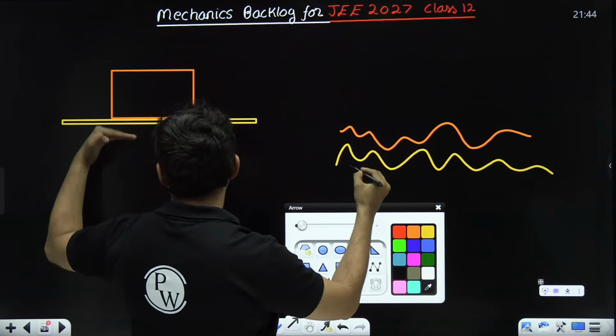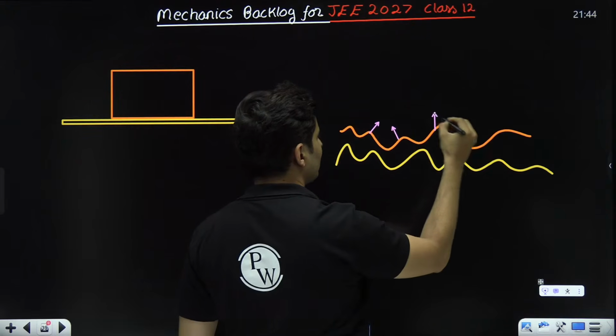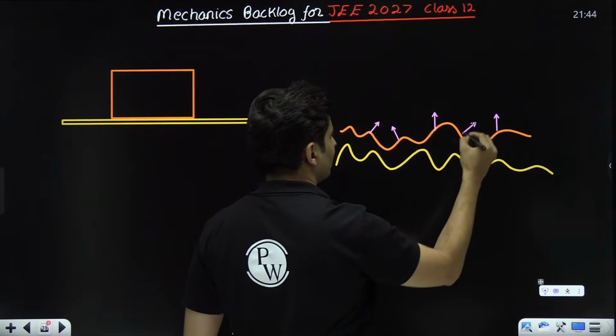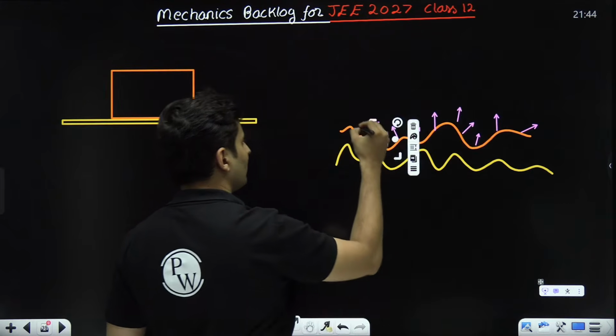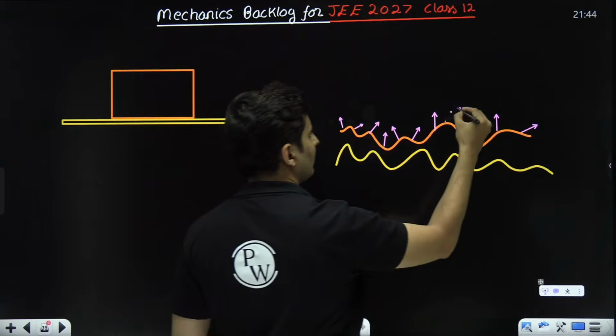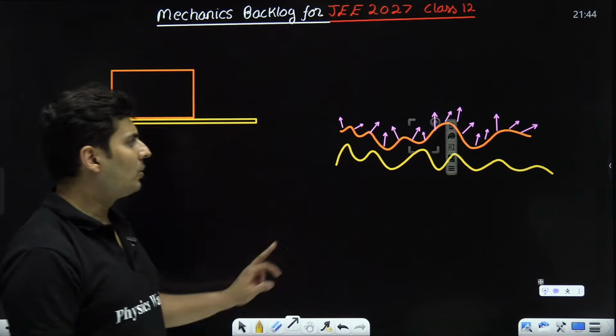This surface below will apply forces on this surface at different places, like these tiny electromagnetic forces.